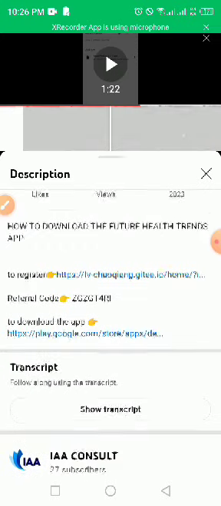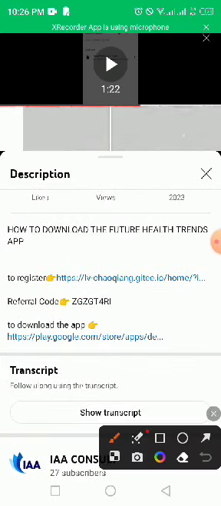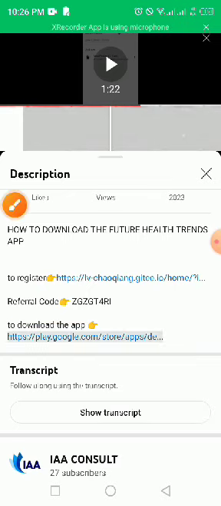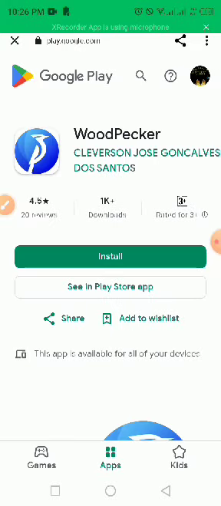As you can see, on this link down in the description area of one of my content, you can just tap on this link here to take you directly to Play Store where you can download the app. So let's dive in. Here we are. This is the latest Woodpecker app, which you can easily download.